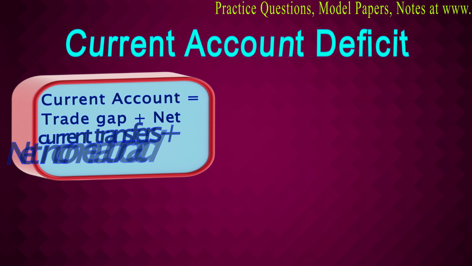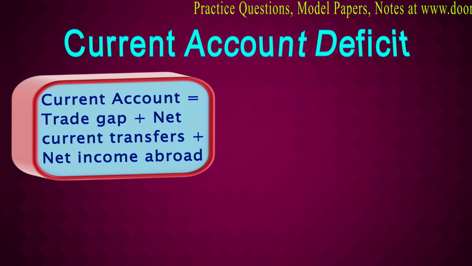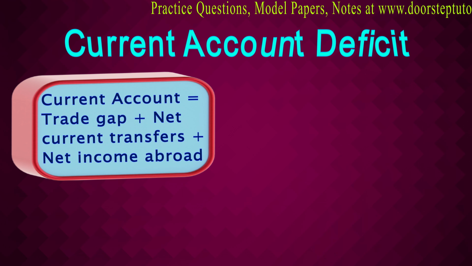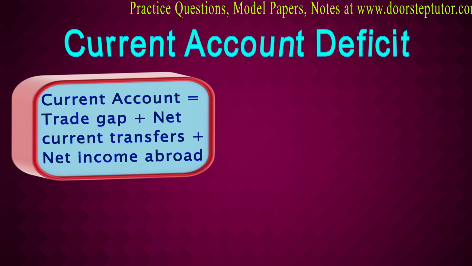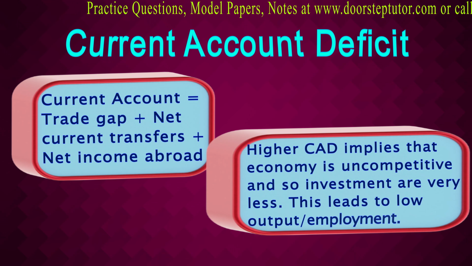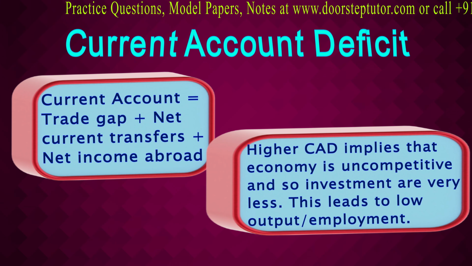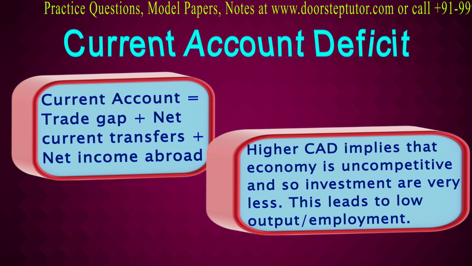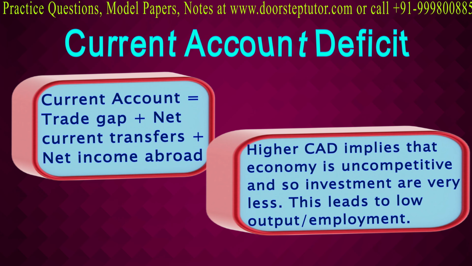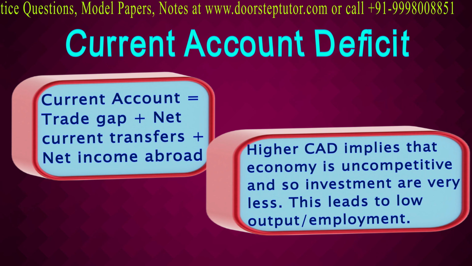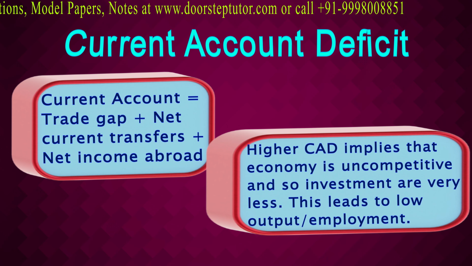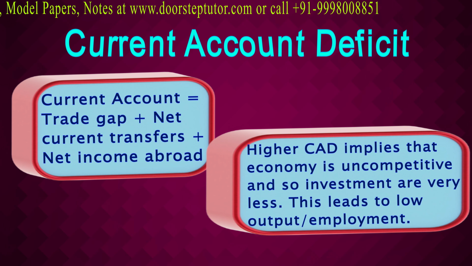The current account can be calculated by adding the trade gap with net current transfers and net income abroad. All of these calculations give us the current account, and in case if deficit is there, we will get current account deficit. When current account deficit is high, it implies that economy is uncompetitive and investments are very less. Because of this, the foreign investment also declines, and this leads to lower level of output and lower level of employment in the economy. But this is not always, because if the economic policies and political conditions are favorable, then investment improves and current account deficit also falls down.